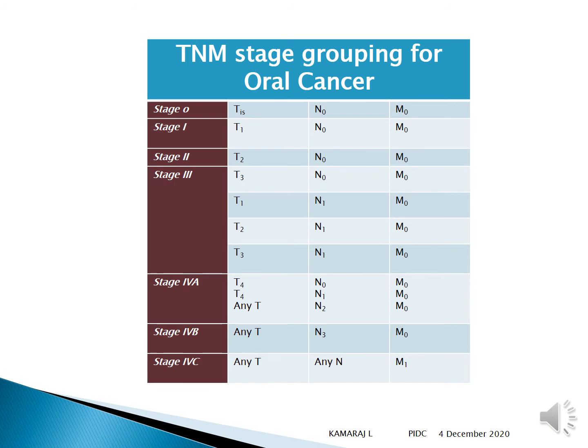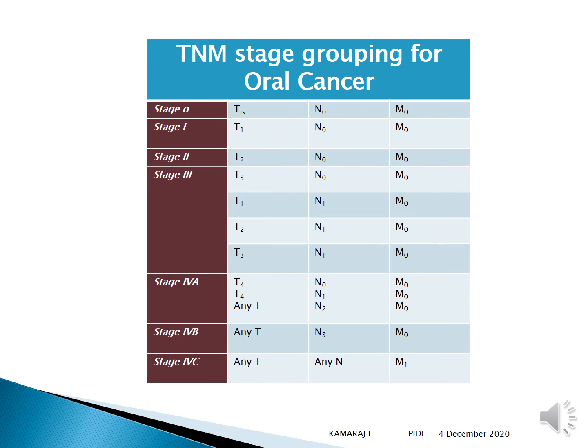So stage 1 and stage 2, if you look at it, there is no nodal involvement and no metastasis. Whereas stage 3, if the tumor size is big, obviously there will be nodal metastasis, then it becomes stage 3. So all nodal metastasis are stage 3.